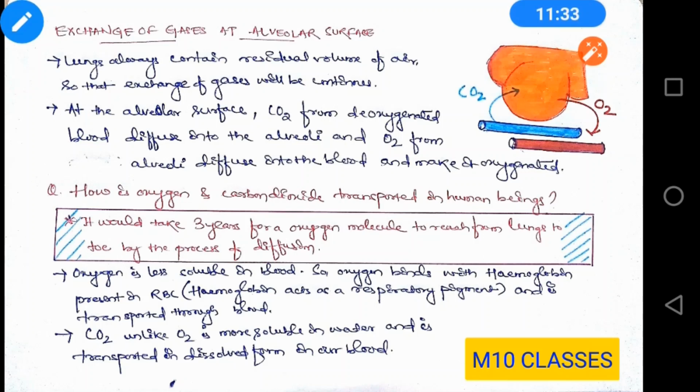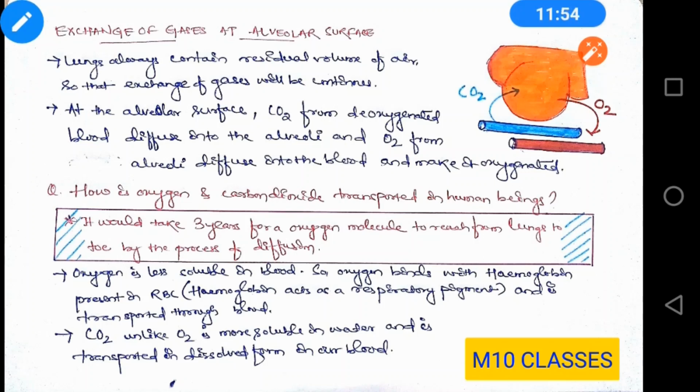Now there is a question, how are oxygen and carbon dioxide transported in human beings? Now students, you know that carbon dioxide and oxygen can diffuse through the cell. By the process of diffusion, they can pass from one cell to another.